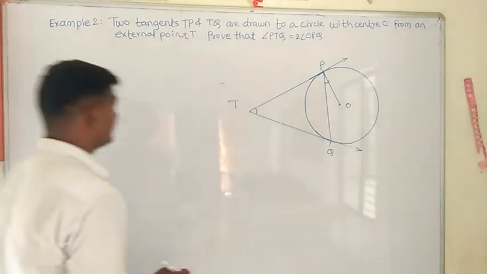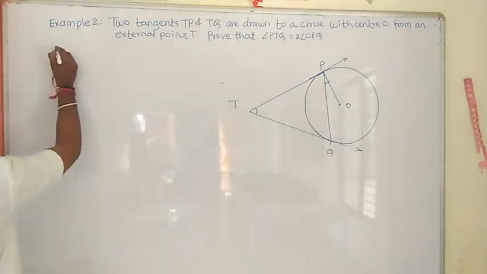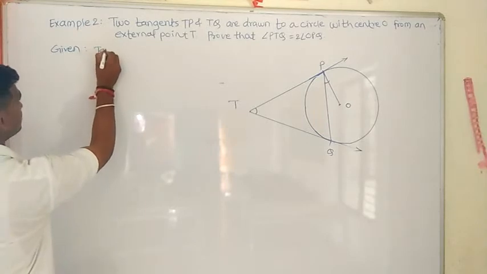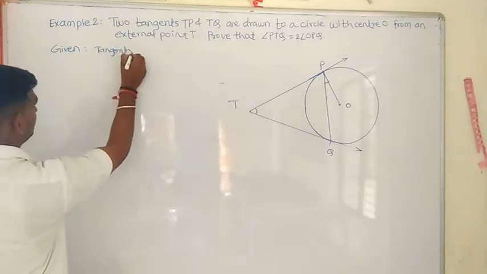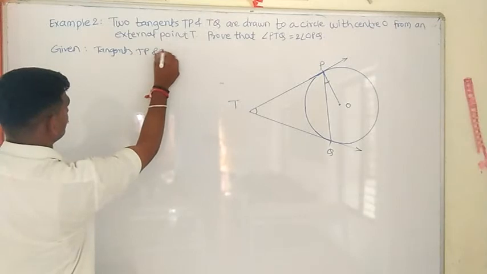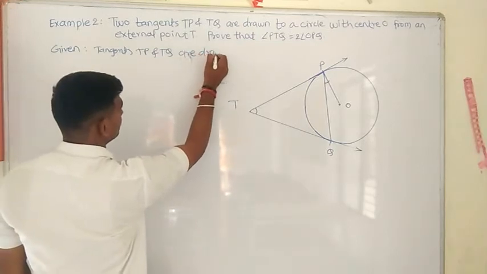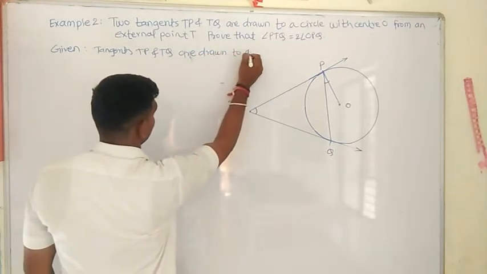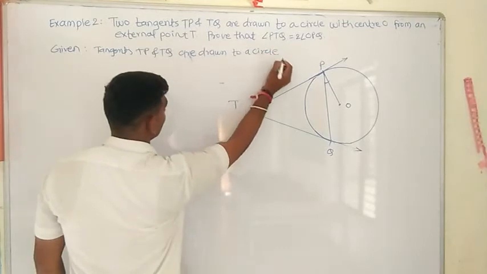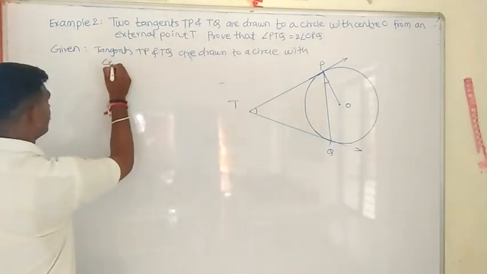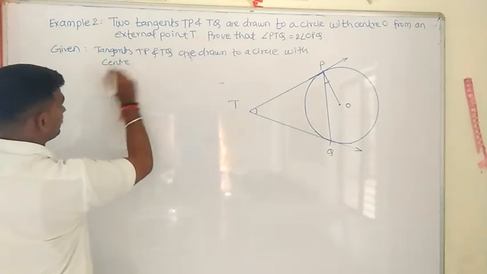How to prove? See here, first I will write given: tangents TP and TQ are drawn to a circle with center O. This much only is given here.